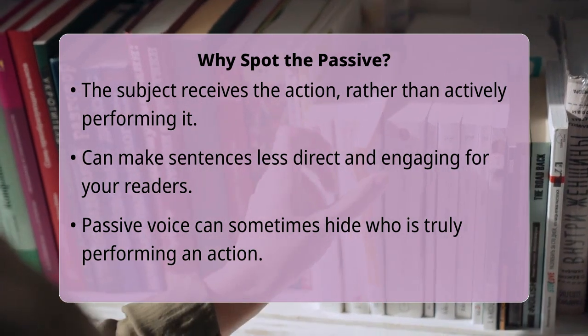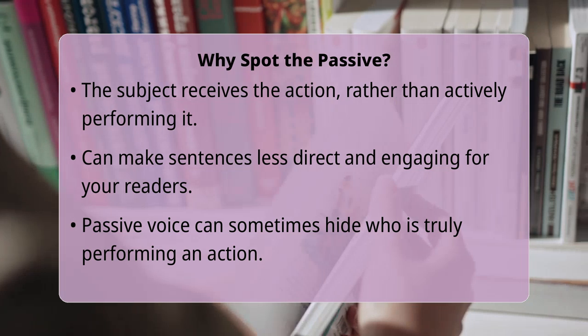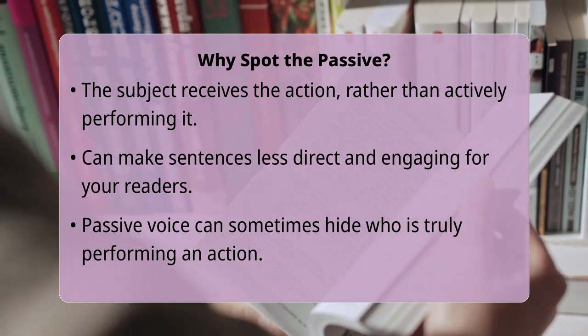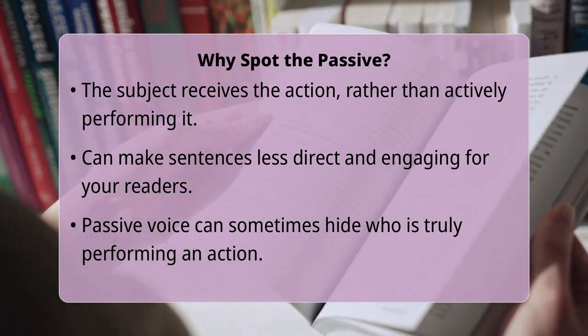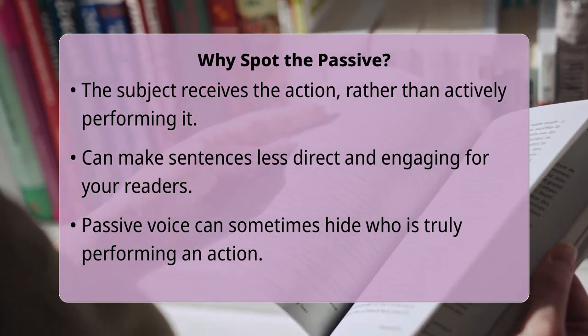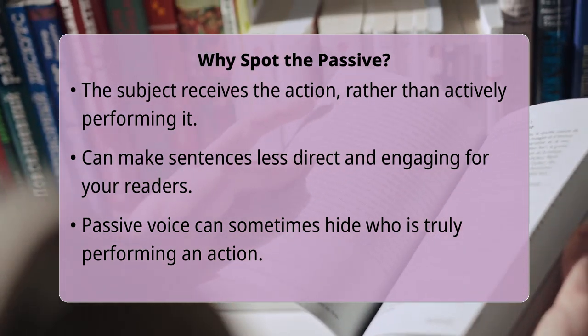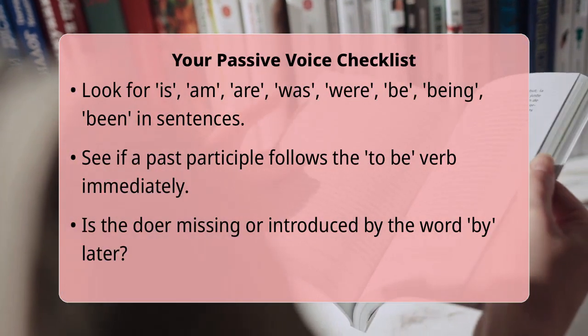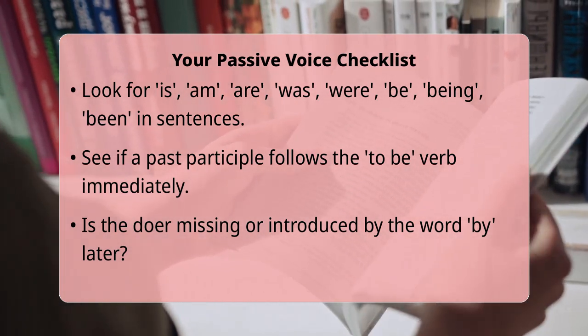So how do you put this into practice? Let's go through it. Your first step is to scan your sentences for any form of the verb to be. This includes words like is, am, are, was, were, be, being, and been. Next, check if that to be verb is immediately followed by a past participle. A past participle is typically a verb ending in ed, n, or t, such as written, broken, taken, or cleaned.